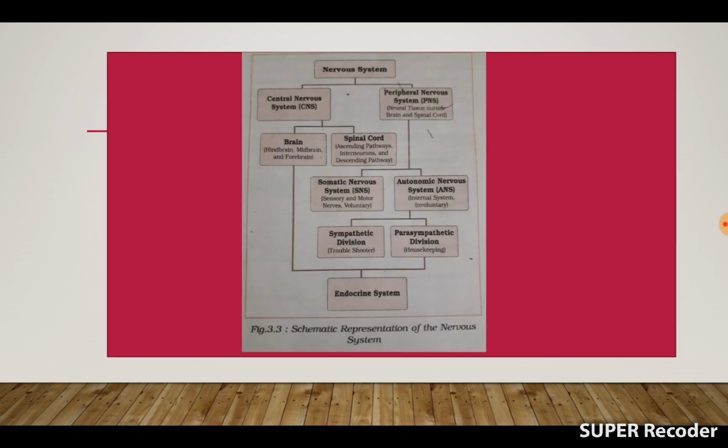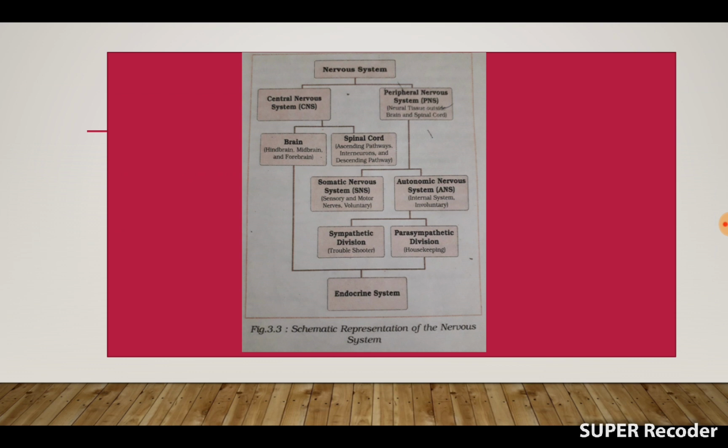This figure shows the schematic representation of the nervous system. It states that there are two parts of the nervous system. These are the central nervous system and the peripheral nervous system. The part of the nervous system found inside the hard bony cases, the cranium and backbone, is classified as the central nervous system.